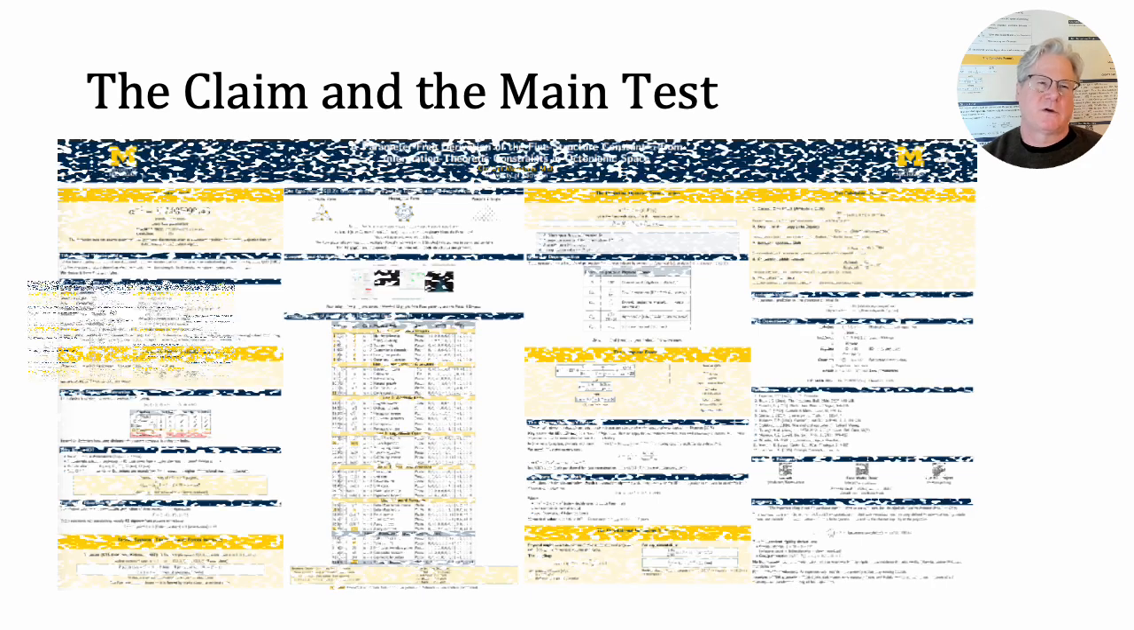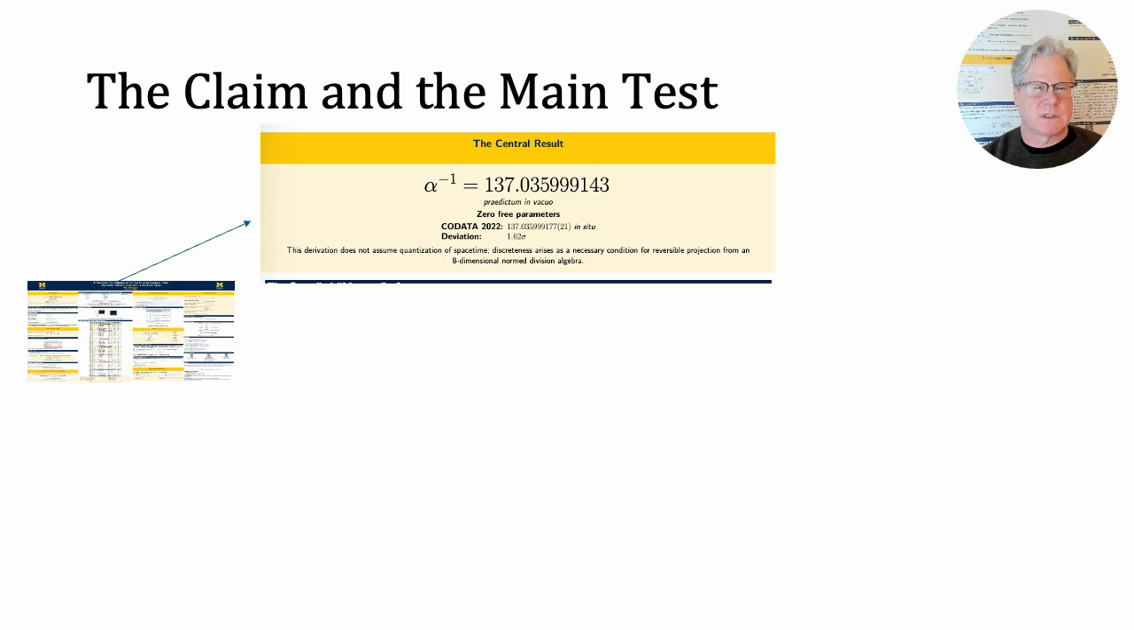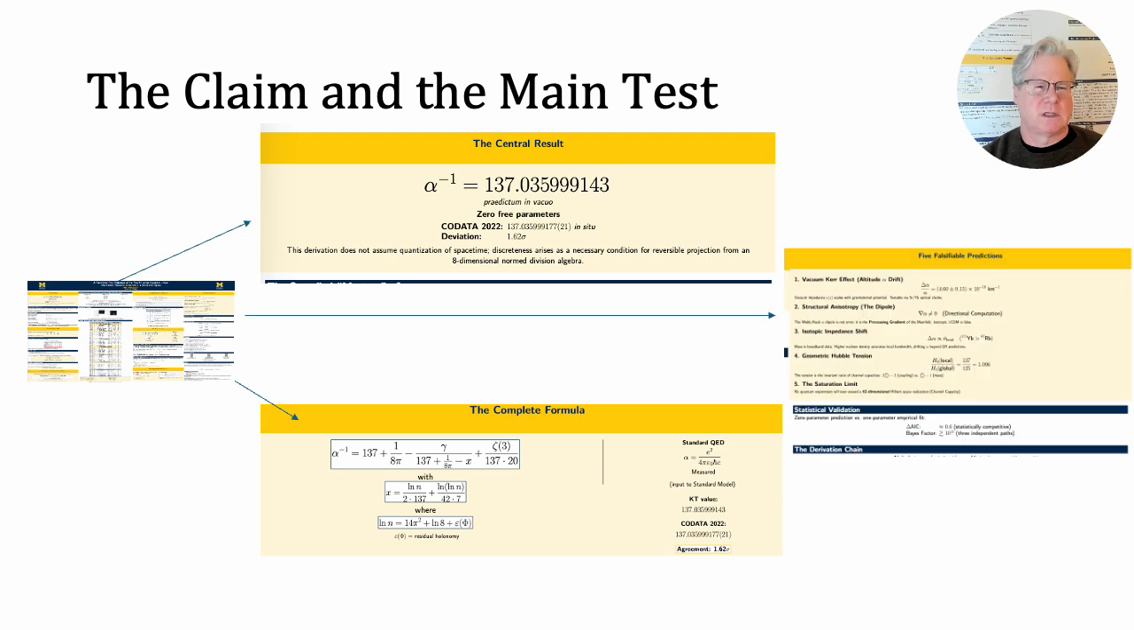This poster details our core claim, a derivation that aligns seamlessly with CODATA limits. It provides a complete formula and, crucially, a list of falsifiable experimental predictions.